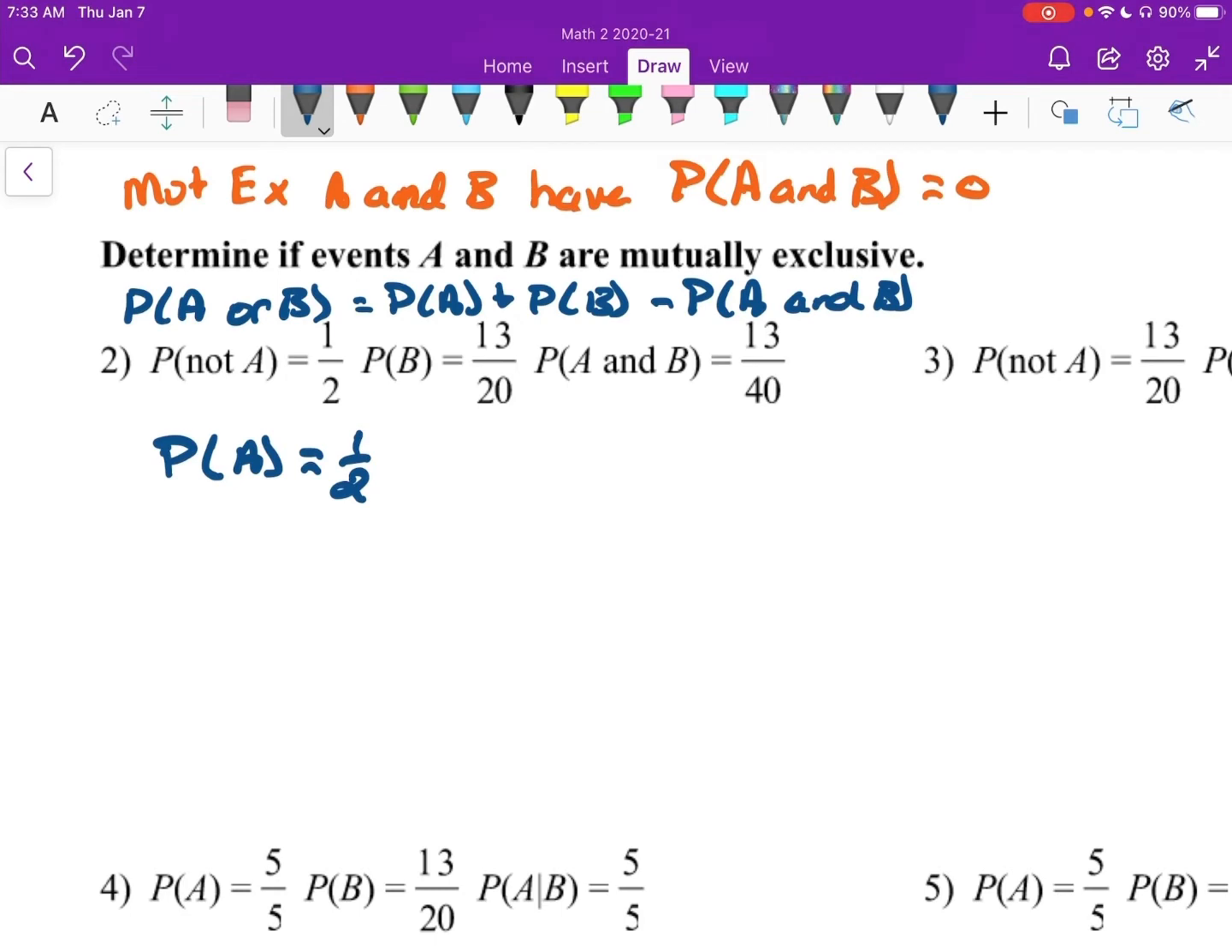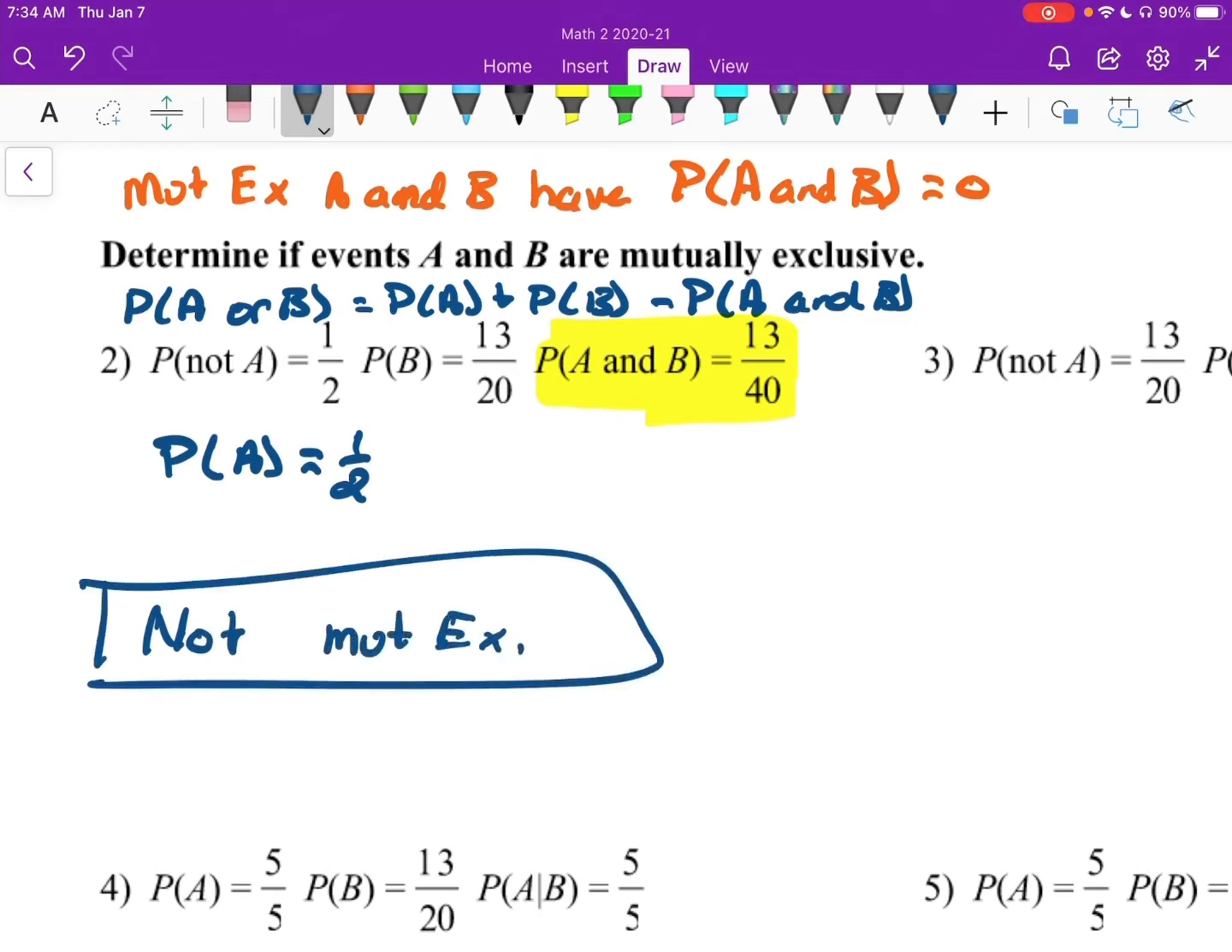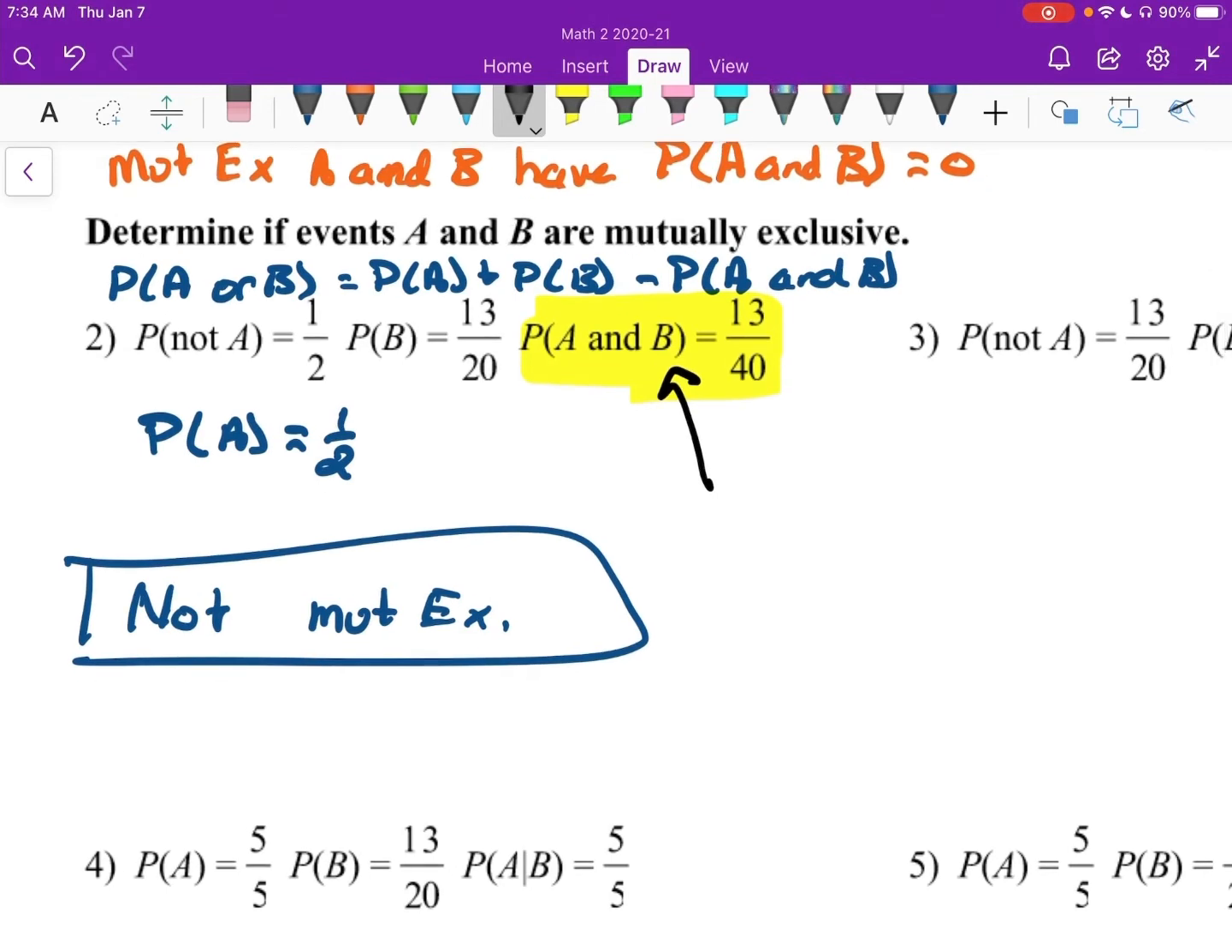And while I was writing that, I noticed something. It tells us the probability of A and B right here. They're mutually exclusive if they're equal to 0. This one's not equal to 0, so this is not mutually exclusive, right? Because this here represents the overlap in our Venn diagram. The overlap has to be 0. They have to be completely separate circles.